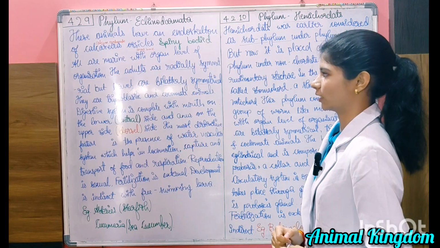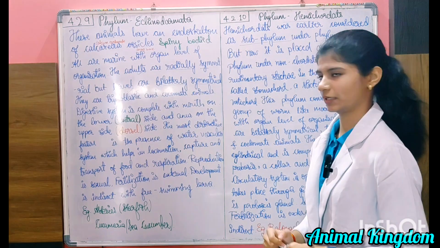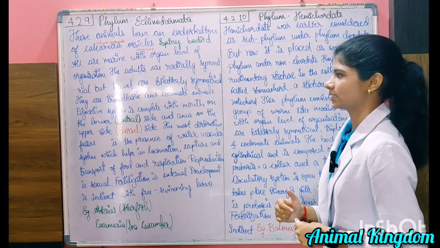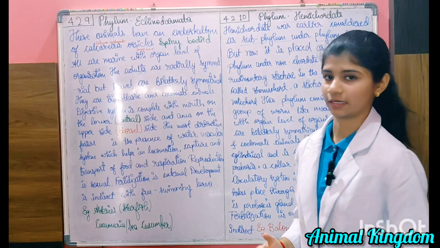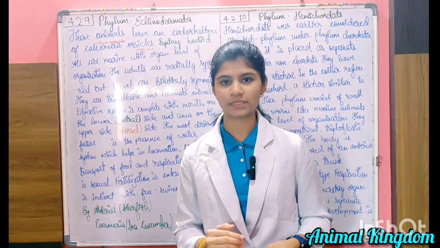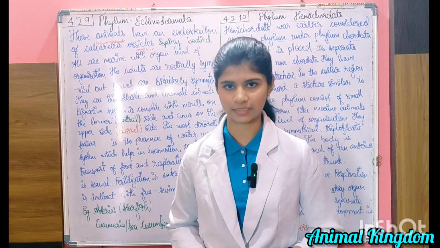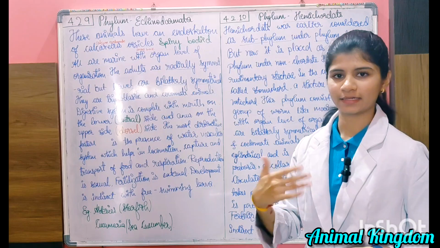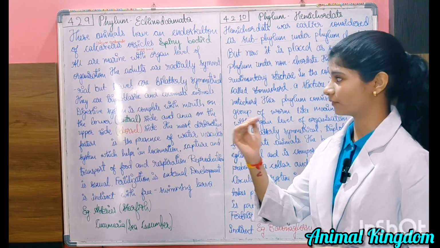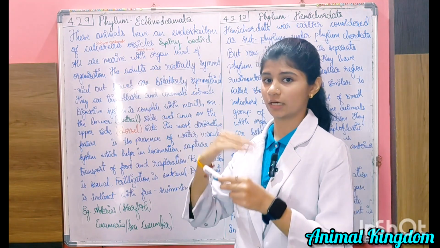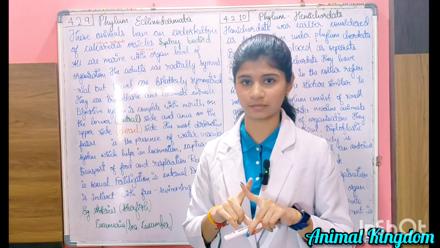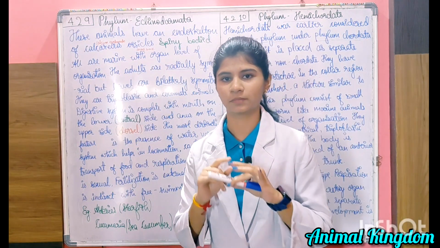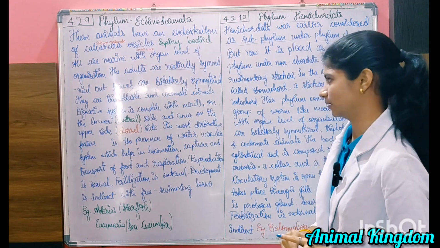All are marine with organ level of organization. The unique statement in this phylum is that the adults are radially symmetrical but the larvae are bilaterally symmetrical. Why is this? Because the larval stage is the starting development stage. So the larval stage is bilaterally symmetrical, and when the larva becomes an adult, it becomes radially symmetrical. They are triploblastic and coelomate animals. This is very common in the whole animal kingdom.